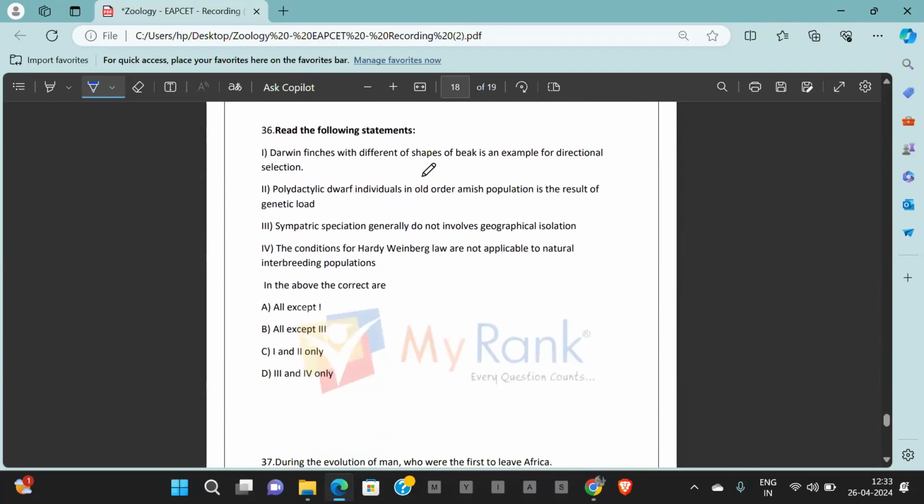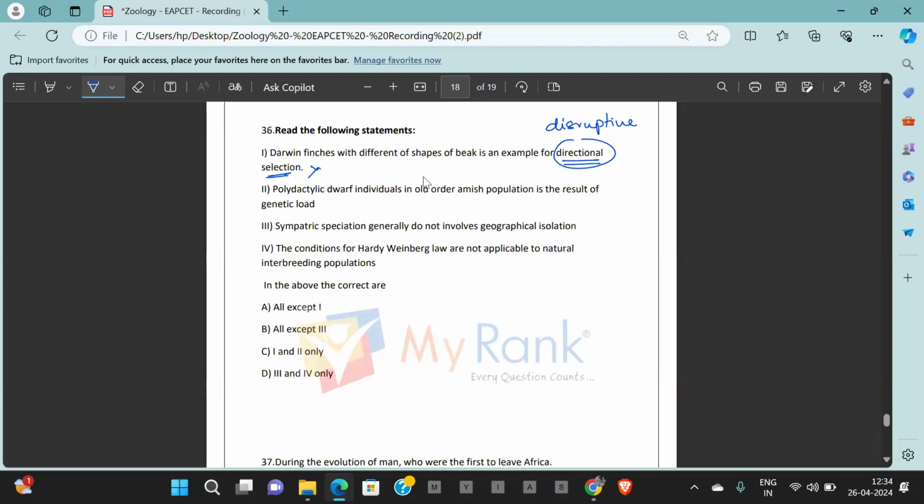Question number 36. Again, a statement type of question. Darwin finches with different shape of beak is an example for directional selection. Incorrect. Why? It is not an example of directional selection. It's an example for disruptive selection. Directional means it is changing into one type, one different type. But what happened to Darwin's finches? One bird gave rise to multiple other kinds of birds with different types of beaks.